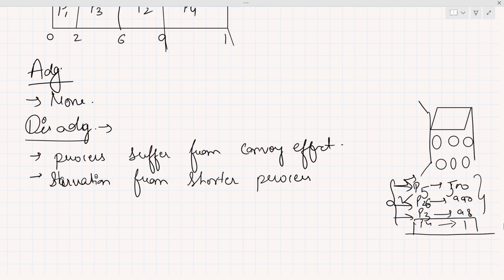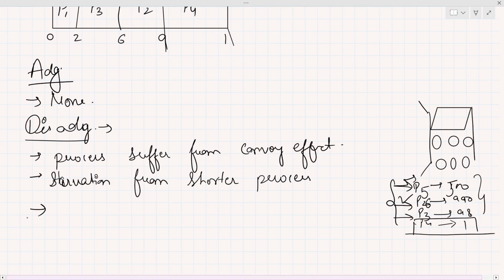If it never gets a chance, that means it goes into starvation. Or if the process gets the CPU only after a very long time, when the process has to wait for a very long or indefinite amount of time, then we say that this process goes into starvation. So this is what starvation is, and this is a disadvantage of this scheduling algorithm.